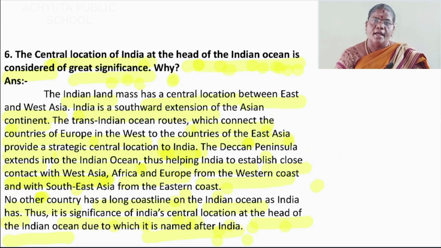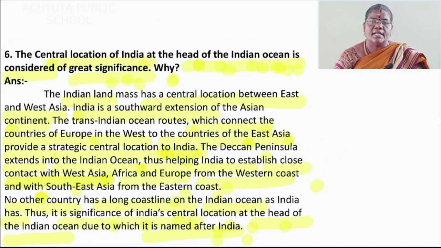No other country has a long coastal line on the Indian Ocean as India has. Thus, it is the significance of India's central location at the head of the Indian Ocean, due to which it is named after India.